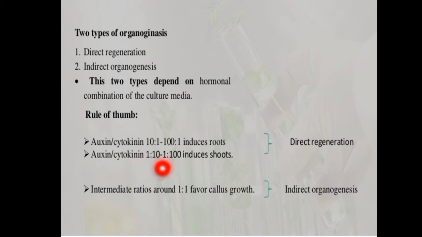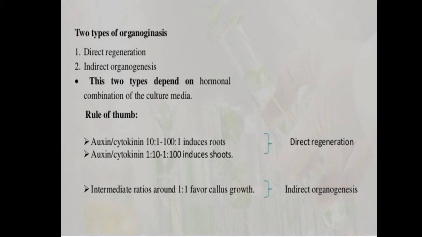If this ratio is present in the roots and shoot, it is a direct organogenesis. And if the ratio of the auxins and cytokinins is 1 is to 1, then it favors the callus growth, that is the indirect organogenesis.